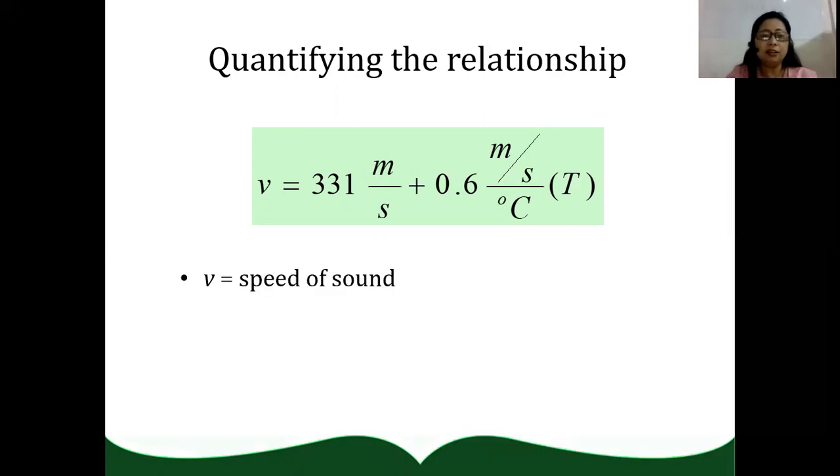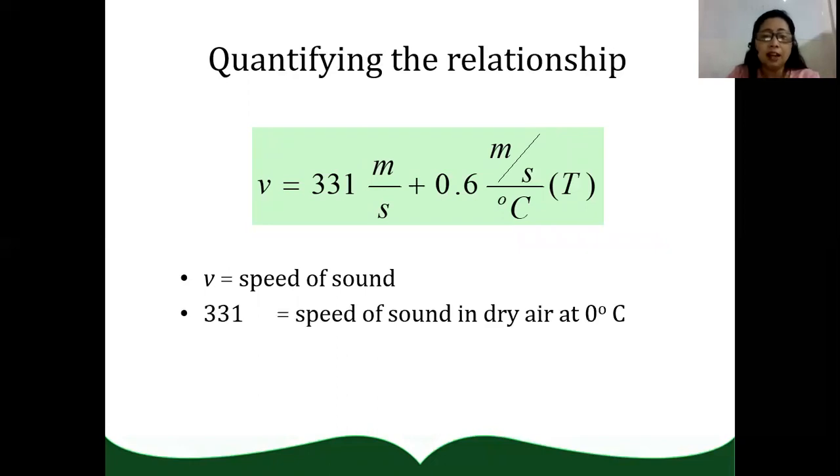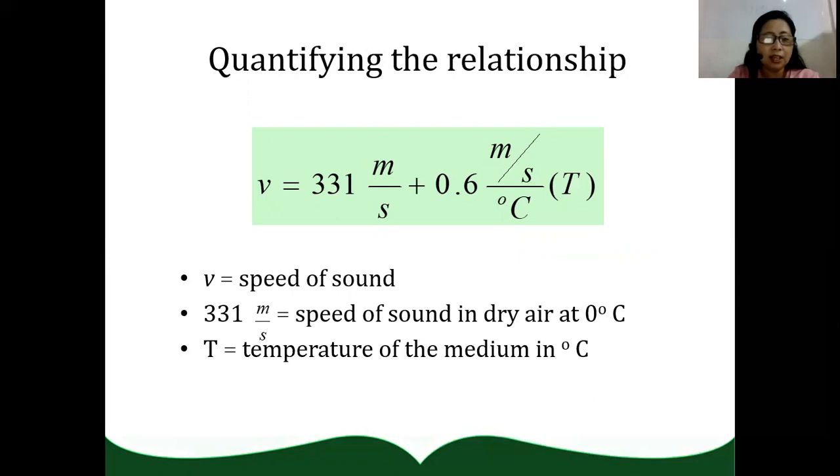So V is the speed of sound. 331 m/s is the speed of sound in dry air at 0 degrees Celsius. And T is the temperature of the medium in degrees Celsius.